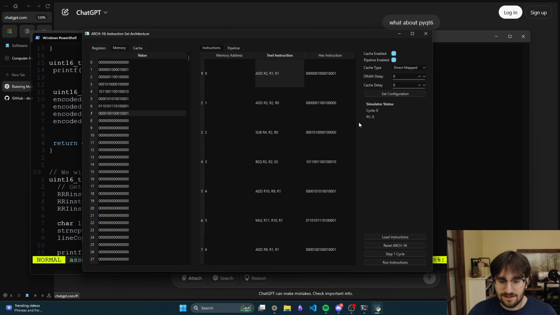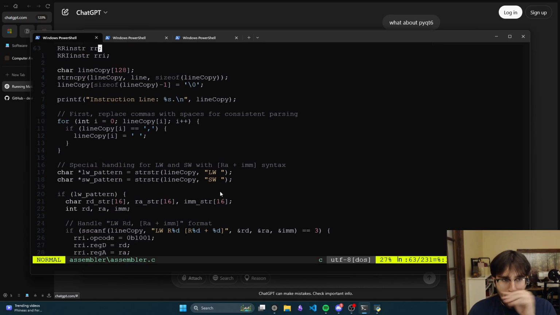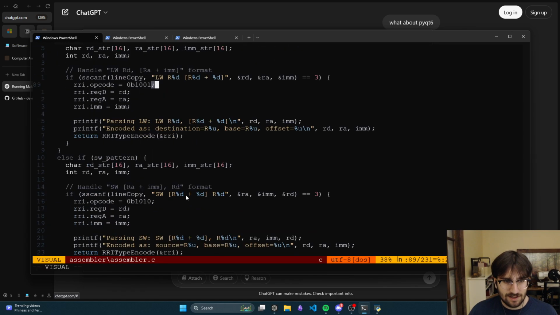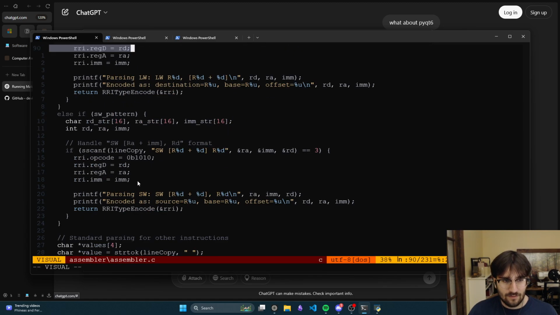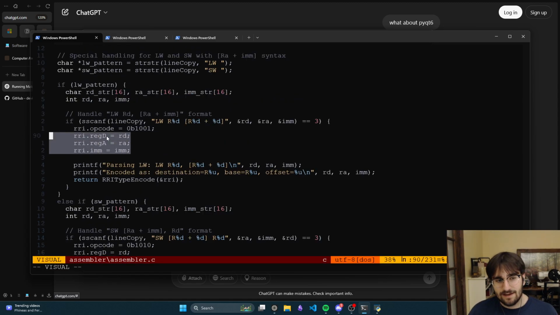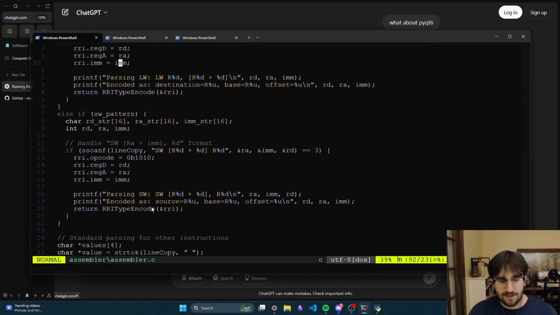Each line is this. This is one line, this is another, blah blah blah. And so that line is passed in here, and then we go through and break down this line, just a bunch of regex stuff. And then up here, I believe, right here we set the opcode, register D, to these three values, and those three values are found through this regex stuff.